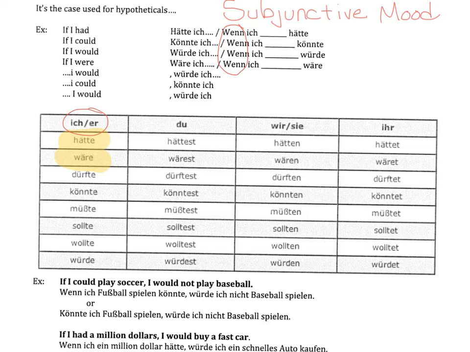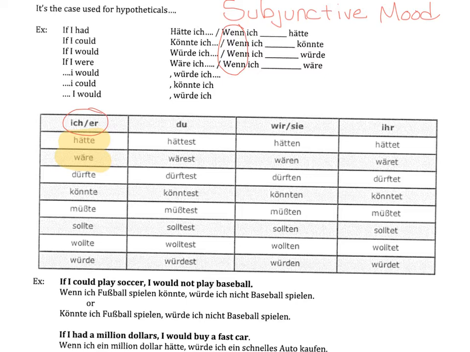You could also choose to just have the verb at the start, the hypothetical, and say hätte ich ein gutes Auto. Personally, I like to use wenn at the start of the sentence because then you're actually saying the word if, and it makes me feel that it's more similar with the English. Both forms are grammatically correct, so you can choose whichever you're more comfortable with. Wenn ich ein gutes Auto hätte, or hätte ich ein gutes Auto. If I could, wenn ich something könnte, or könnte ich. If I would, for would you use würde, so wenn ich Deutsch lernen würde, if I would learn German, or würde ich Deutsch lernen.